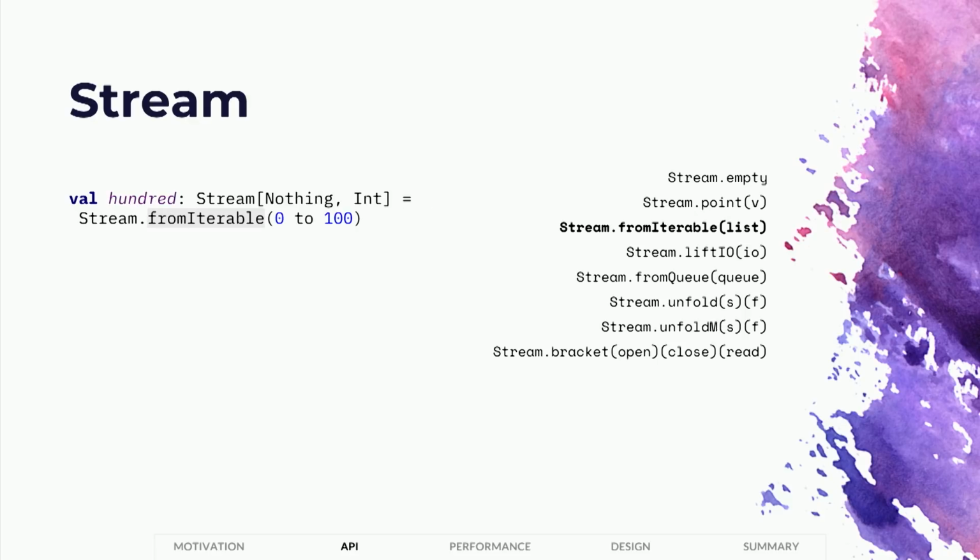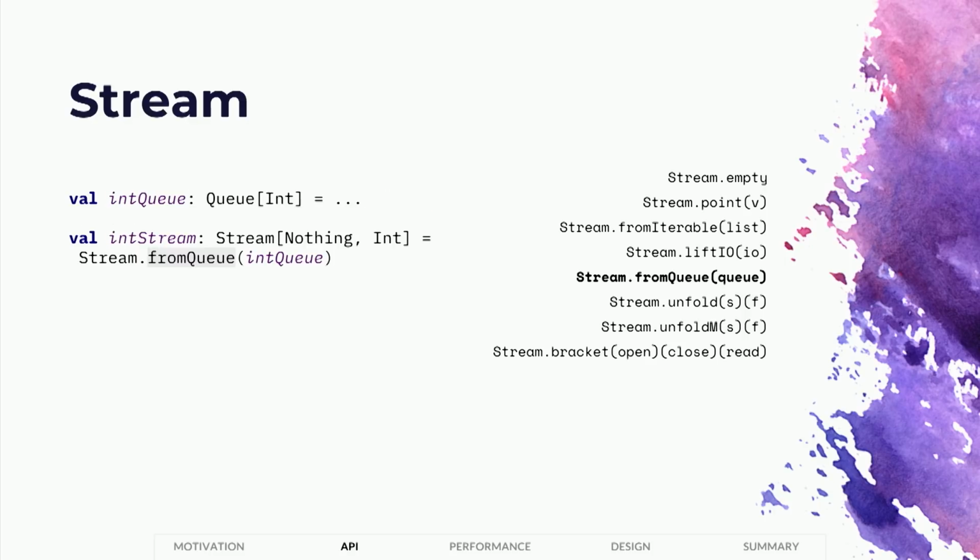If you have an iterable, you can convert it to a stream. And you could also convert an IO value to a stream using the lift.io constructor and see how the typed error from the IO value gets lifted up into the stream. Now you could also convert a ZIO queue into a stream that will continuously dequeue elements from the queue as you use it.